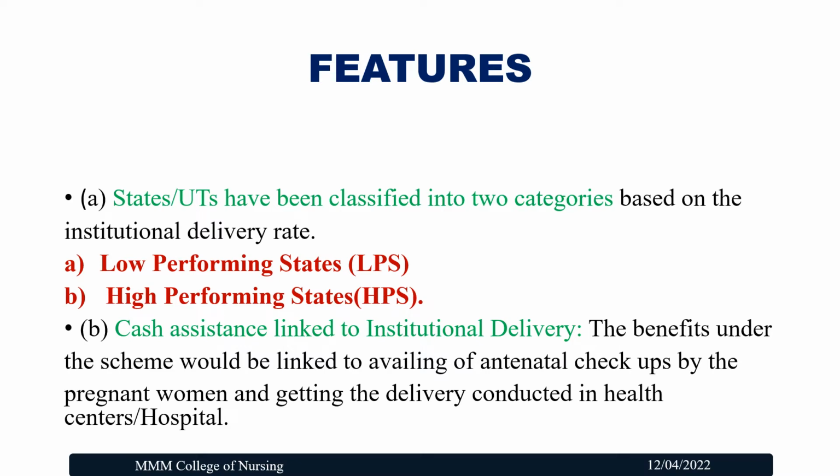And the second thing is cash assistance linked to institutional delivery. The benefits under the scheme are linked to availing of antenatal checkups by the pregnant women and getting the delivery conducted in health centers or in hospitals. That means during the antenatal period and the postnatal period, through the linkage of the hospitals or the health center or the primary health center, we are providing this to below poverty level mothers.